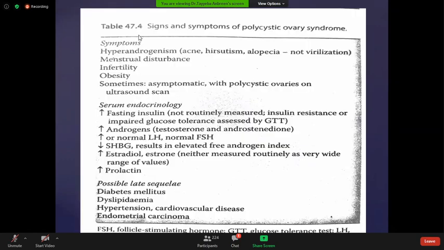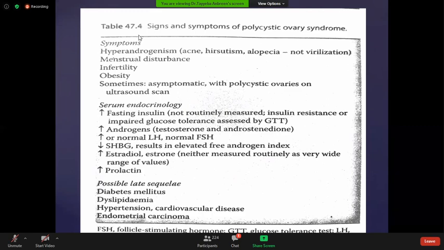This slide is showing the signs and symptoms of polycystic ovarian syndrome, and the possible sequel after developing it. The symptoms, as I already said, are hyperandrogenism like acne, hirsutism, alopecia, but it's different from virilization. Virilization is different from hyperandrogenism. In virilization, there is a decrease in muscle mass and clitoromegaly.